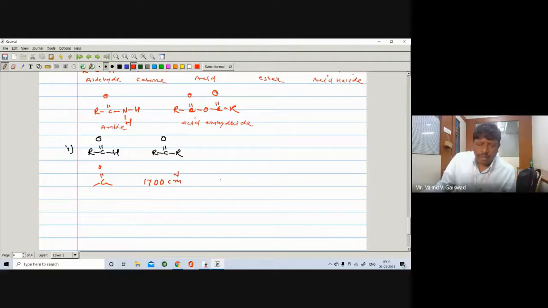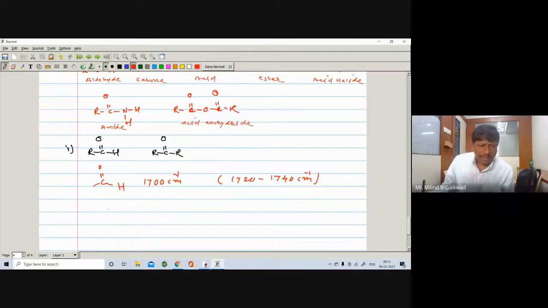In your book or question paper, they may give the range, here 1720 to 1740 centimeter inverse for the aldehyde. Generally we can say near about 1700. So in this region you are getting such a band.